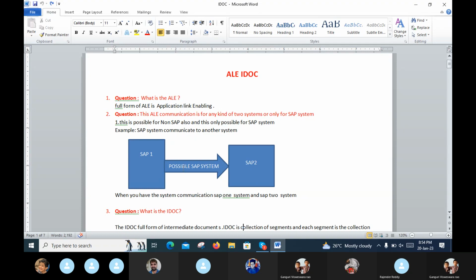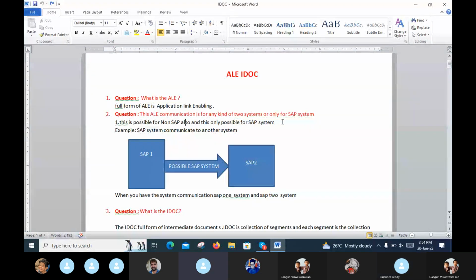For example, in a non-possible SAP system, one application is SAP 1 and another application is maybe Java or another language. This is the non-possible SAP system. So ALE communication, for any kind of two systems, is only for SAP systems.